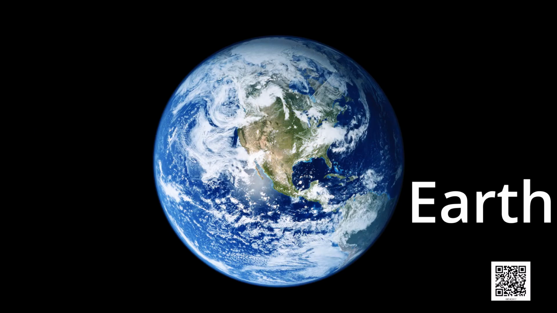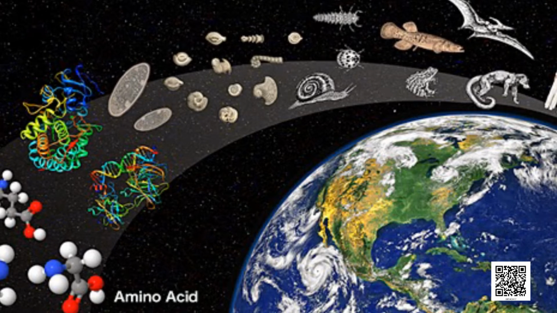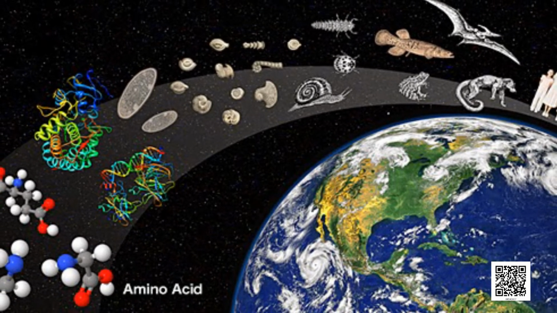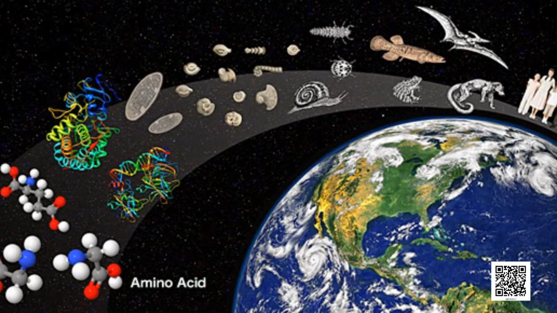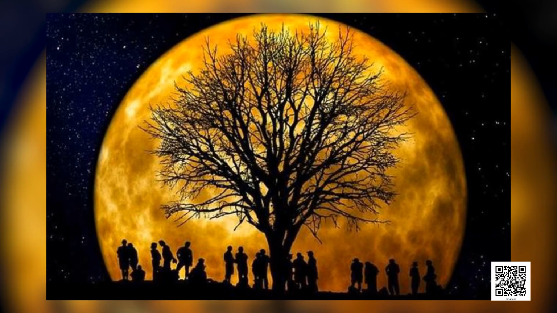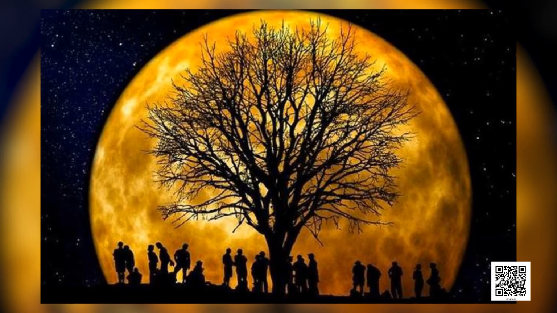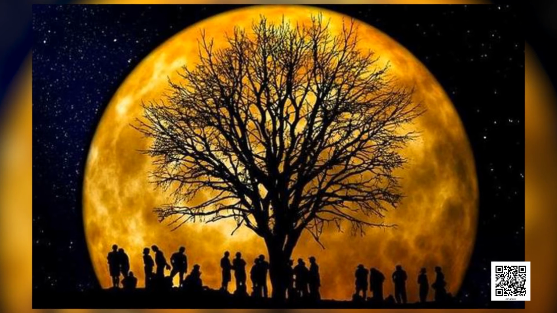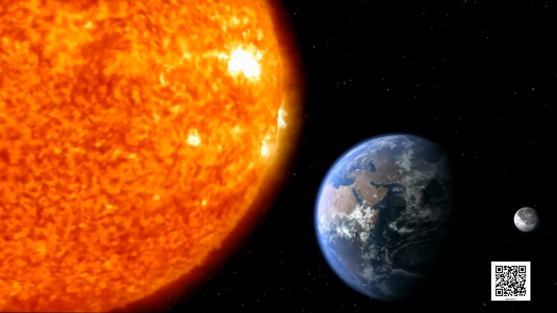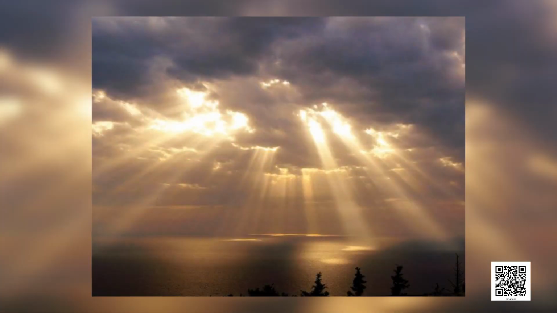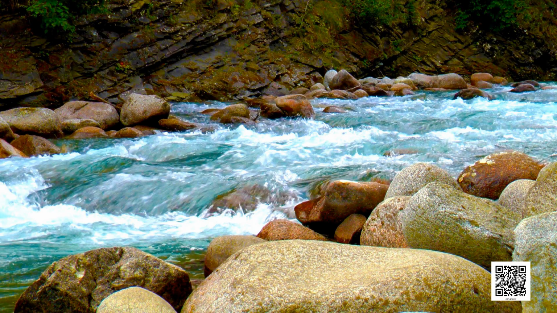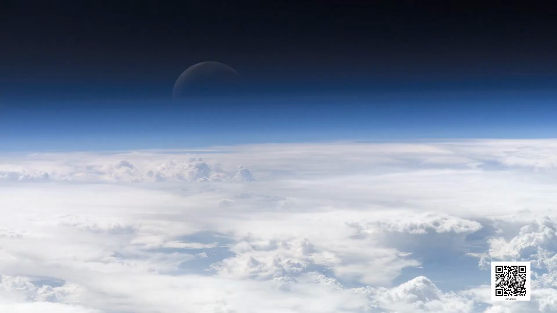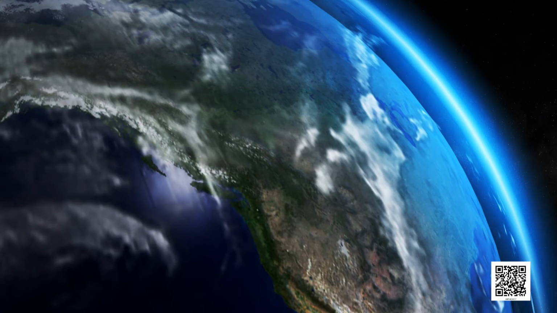Children, let us talk about our own planet, that is, the Earth or Prithvi. The Earth is the only planet in the solar system on which life is known to exist. Some special environmental conditions are responsible for the existence and continuation of life on the Earth. These include just the right distance from the Sun so that it has the right temperature range, the presence of water and suitable atmosphere, and a blanket of ozone.